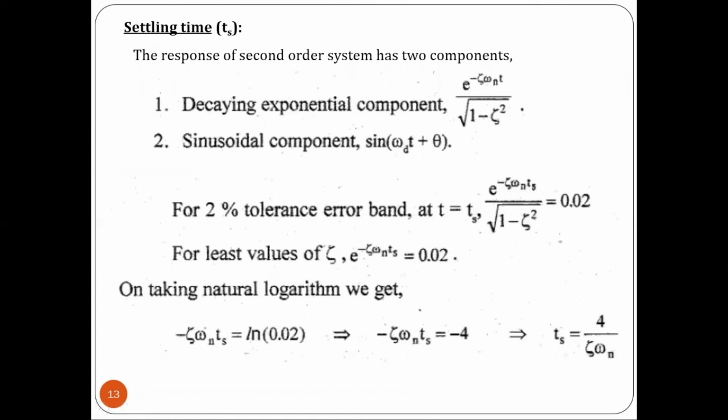Next one is settling time. So here the response of the second order system has two components, right? One is decaying exponential component e power minus theta omega nt divided by root of 1 minus theta square, and another one is sinusoidal component, that is sin omega dt plus theta. In this, the decaying exponential term dampens or reduces the oscillation produced by the sinusoidal component. Hence the settling time is decided by the exponential component only. So the settling time can be found out by equating the exponential component to percentage tolerance error.